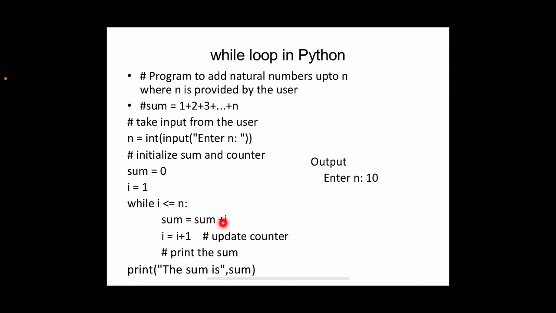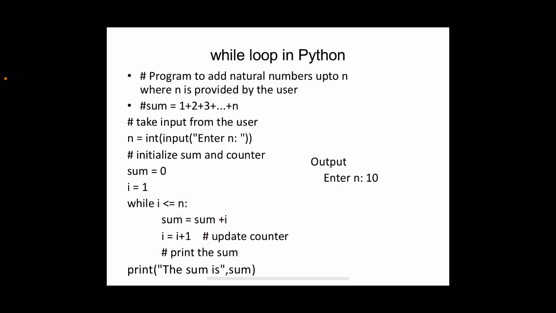All those will be added together. Now I becomes 11. When I becomes 11, again we are going for a condition. Now this condition becomes false, right? I is 11 and n is 10. 11 less than or equal to 10, that is wrong. So what happens? The loop will be exited.